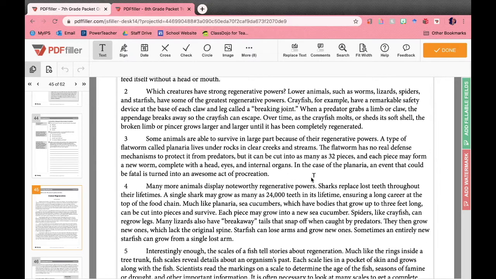So if we look at the sentences around it, we don't really get an idea of what the word means in that sentence. It just says, in the case of planaria, an event that could be fatal is turned into an awesome act of procreation. So we know that it has nothing to do with dying. Maybe instead it's the opposite of dying, right? So like living in some way. Now if we look at the sentence before that, it says it can be cut into as many as 32 pieces and each piece may form a new worm. Well, that is important in understanding what procreation means.